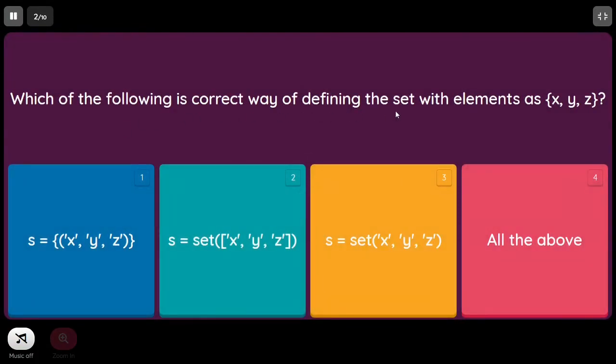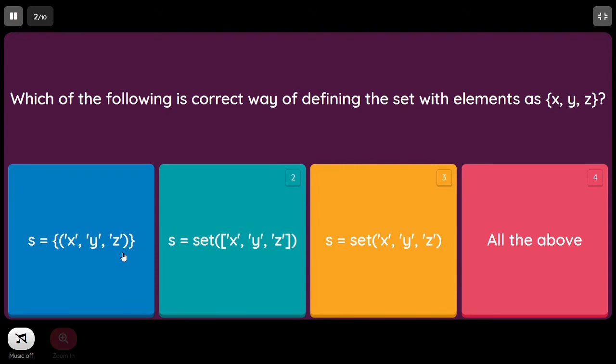Which of the following is the correct way of defining the set with elements x, y, z? The first one, here we are creating a set with x, y, z, but it's going to create a tuple here.